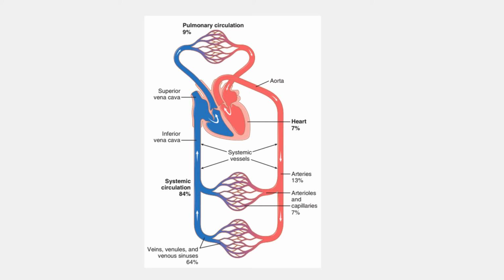Now, all these portions of the circulatory system have different characteristics. They have different dimensions, thickness, as well as elasticity. All these factors greatly influence the flow of the blood, and blood flow is also influenced by the composition as well as the rheological property of the blood. So the blood in the circulation is influenced by many physiochemical factors, and in this lecture we will understand all these physiochemical factors affecting the blood circulation.